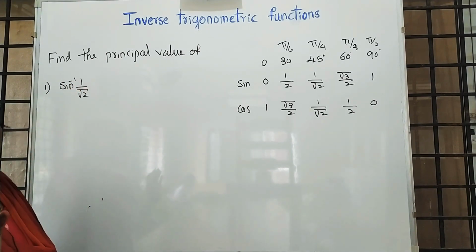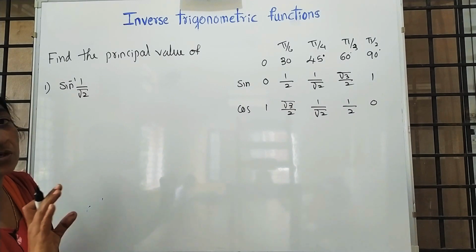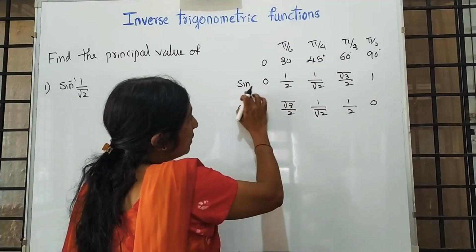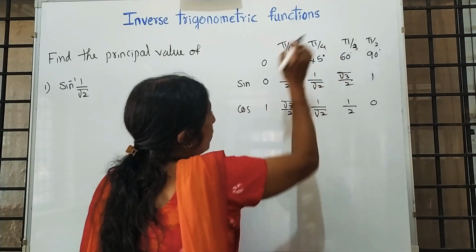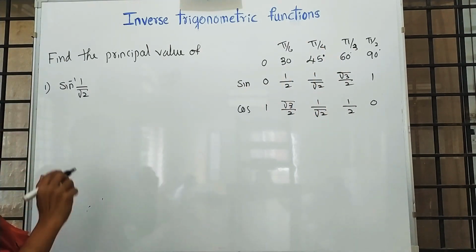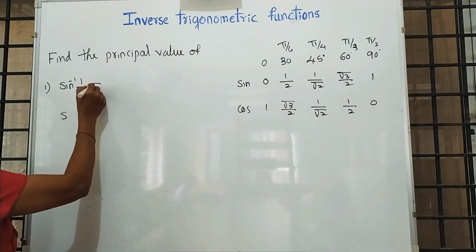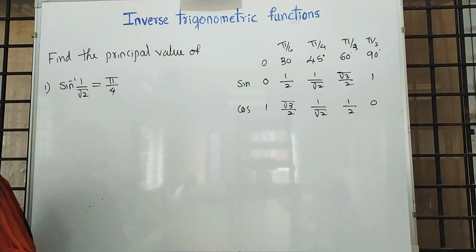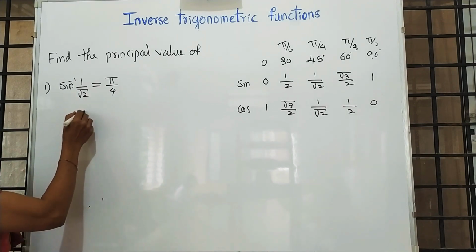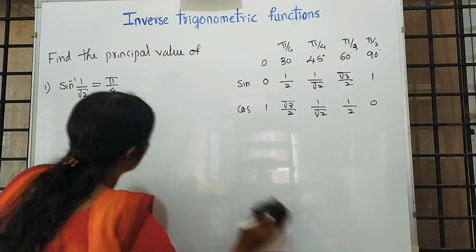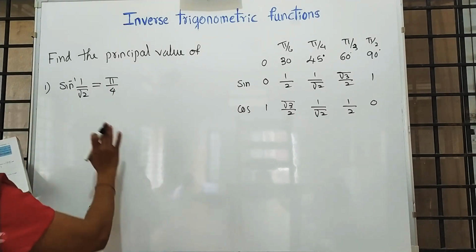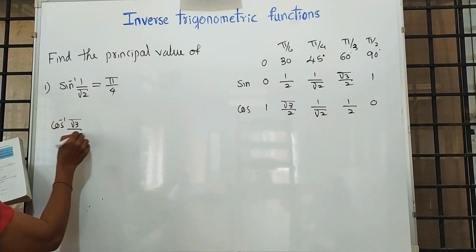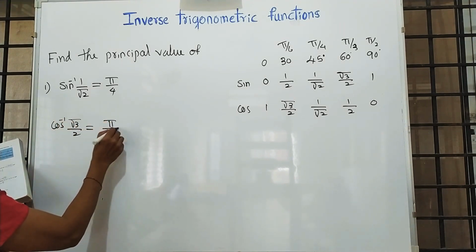If the problem contains only positive values, refer to the standard value table. Start with sin, move up to 1 by root 2, see the above value. The above value is pi by 4. If you write this much, it will carry 1 mark. For positive values you refer like this and write down. First I will explain all positive values. Next, cos inverse root 3 by 2 is pi by 6.